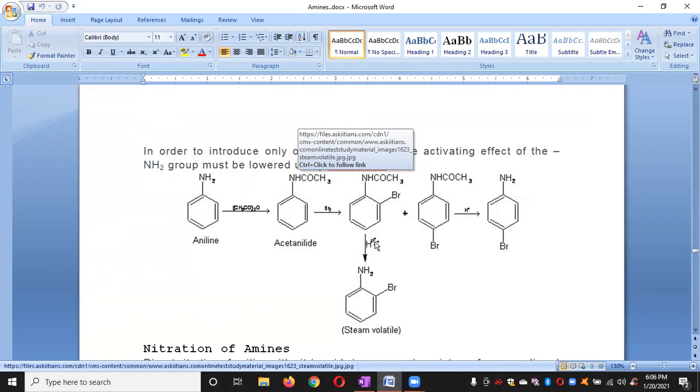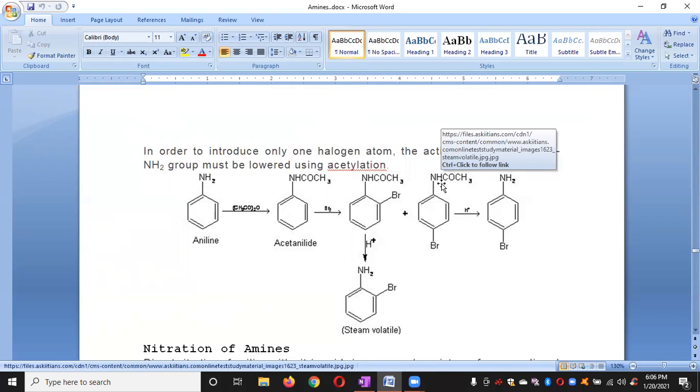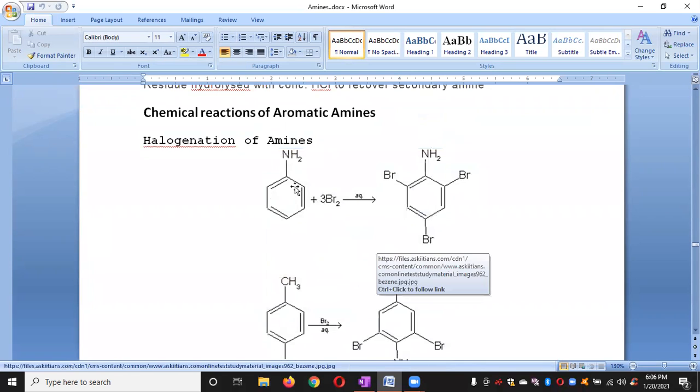After that, we do acidic hydrolysis. During acidic hydrolysis, the COCH3 part will be removed, and thereby we get our desired monobrominated product. We cannot get the monobrominated product directly, because NH2 is a strong electron releasing group, which facilitates tribromination.